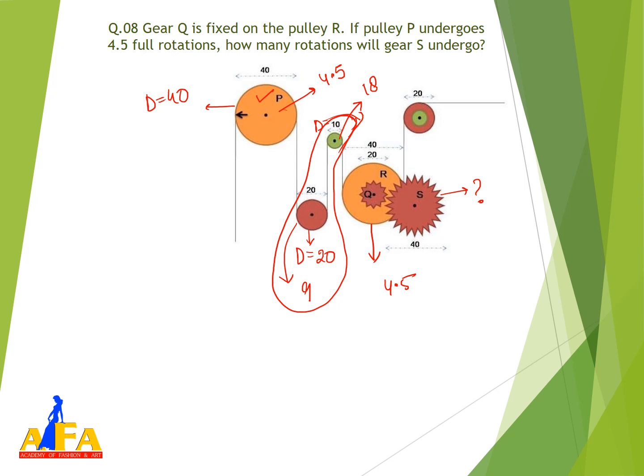So gear Q is directly attached with the pulley R. So जितना R घूमेगा उतना ही Q घूमेगा. We will not compare the diameter of Q, because it is smaller and the outer one is bigger. Because this is attached with this pulley, the same rotation will happen, right? So Q will have 4.5 rotations, right?